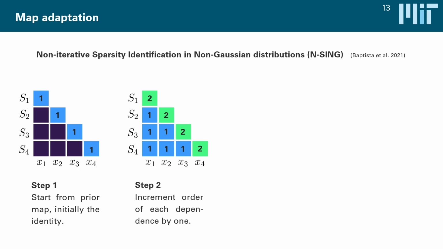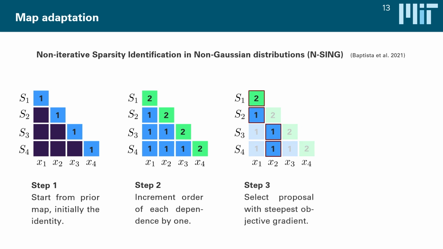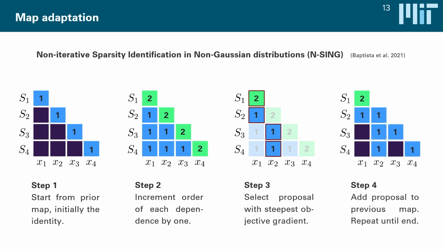The real algorithm has a bit more nuance to this, but to keep it simple, let's think of it this way. And then for every one of these proposed basis functions, we evaluate the gradient of the optimization objective, and then select the candidate term with the steepest gradient in the optimization objective for every map component function and add them to the map.